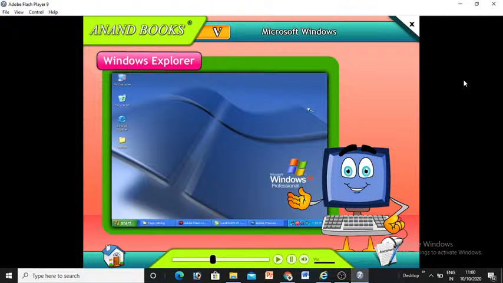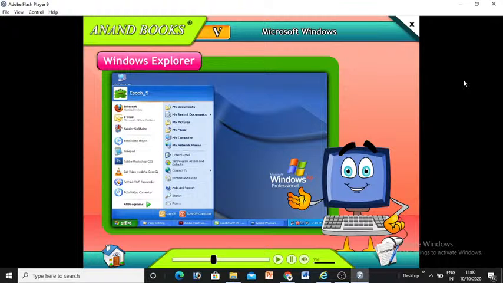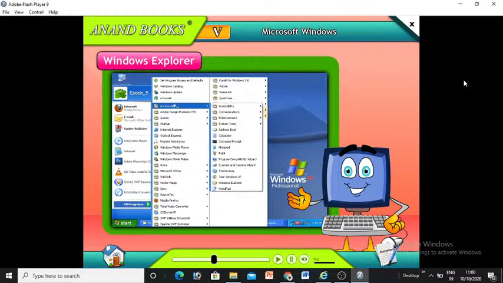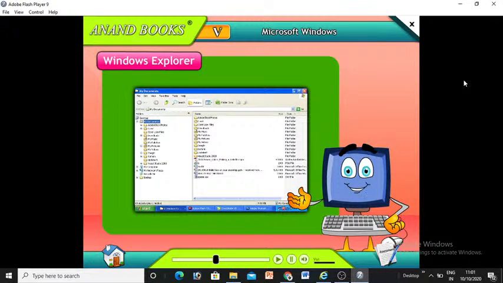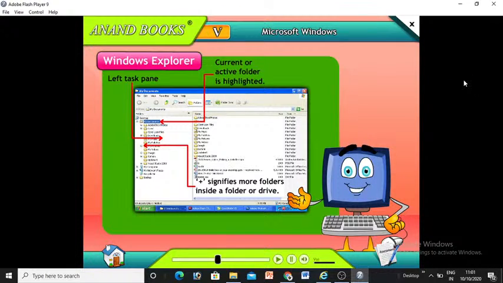To open Windows Explorer, click Start, All Programs, Accessories, Windows Explorer. The Windows Explorer's program window appears on the screen. Observe its components carefully. Left task pane. Current or active folder is highlighted. Plus signifies more folders inside a folder or drive. Right task pane. Files and folders.